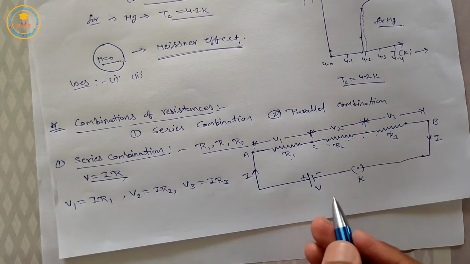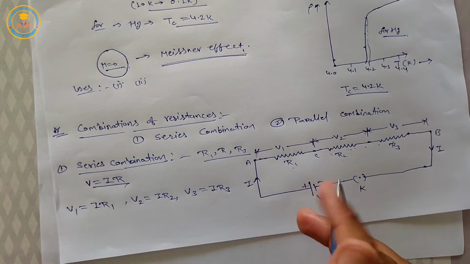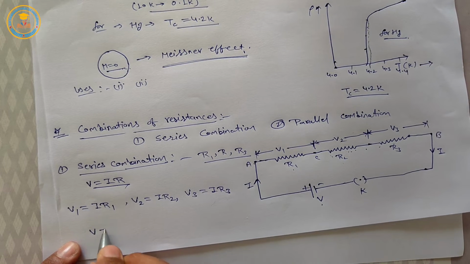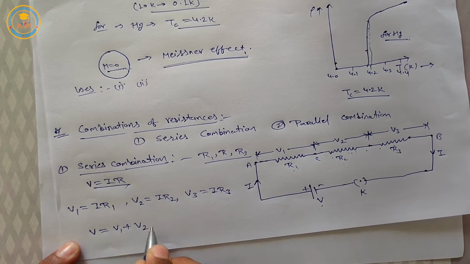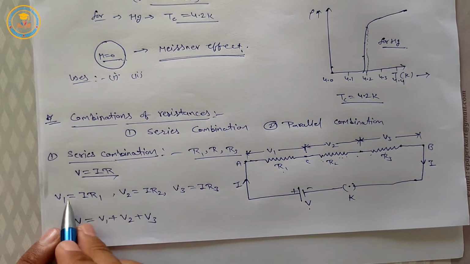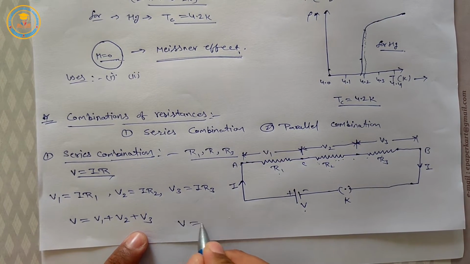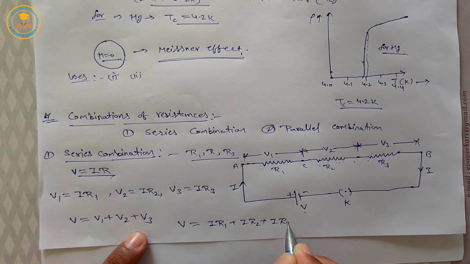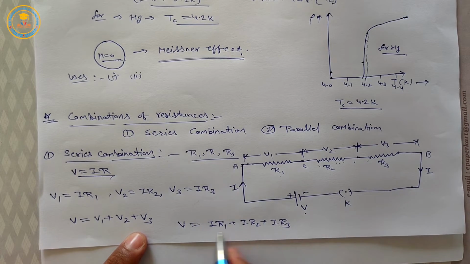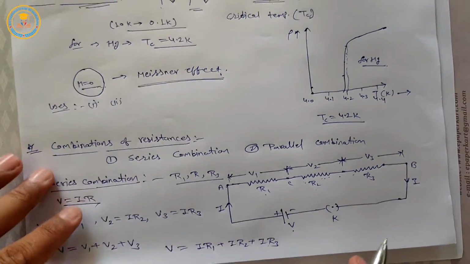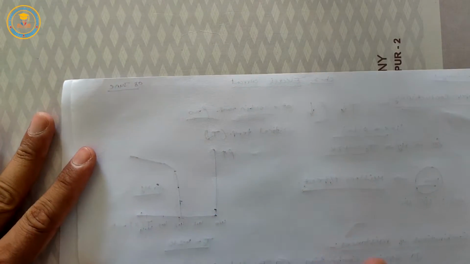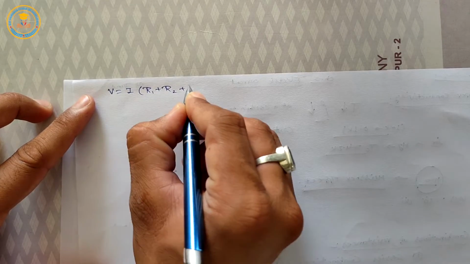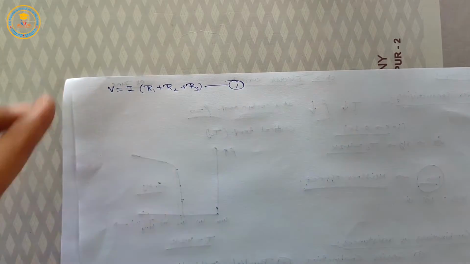Now the total potential difference between the points A and B is V. Then in this situation we can write V is equal to V1 plus V2 plus V3. Put the values of V1, V2, V3, then we get V is equal to IR1 plus IR2 plus IR3. We take I common in the RHS of this equation, then V is equal to I times (R1 plus R2 plus R3). This is equation number 1.